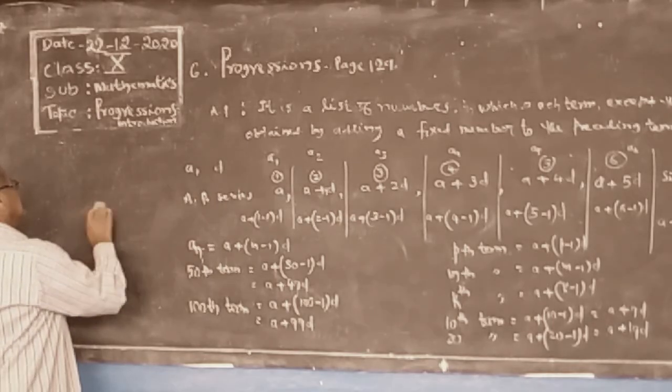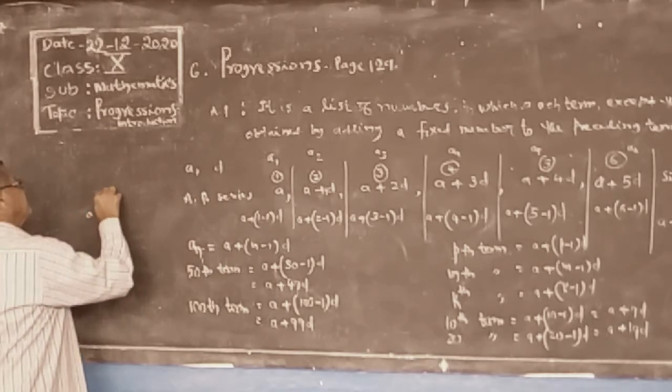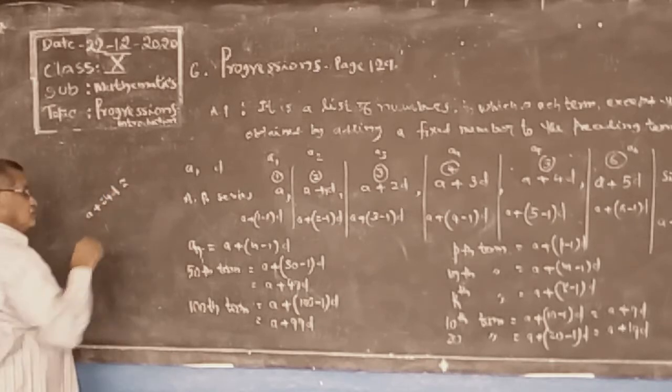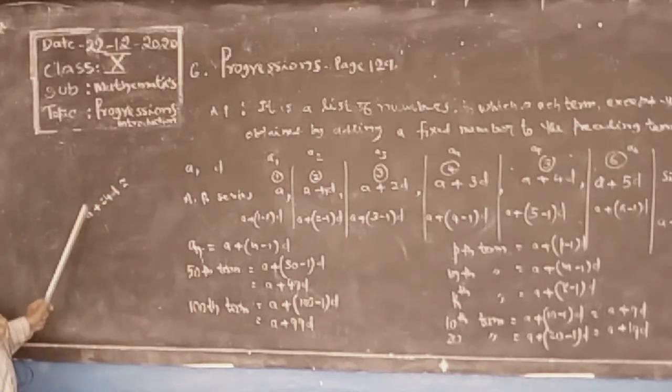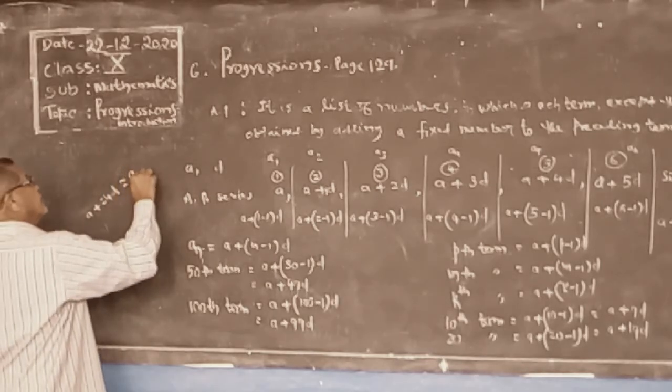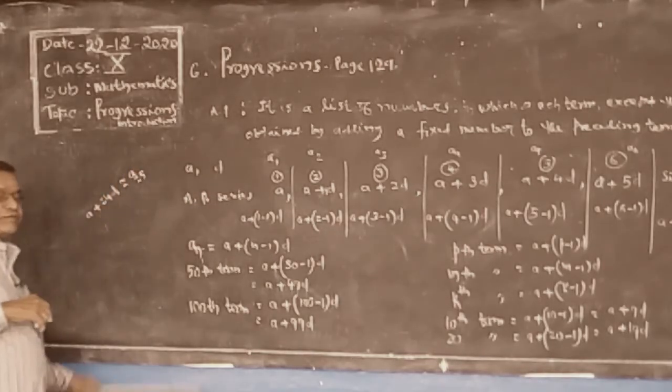Now a plus 24d is which term? A plus 24d is (25 minus 1) of d, that is a25.